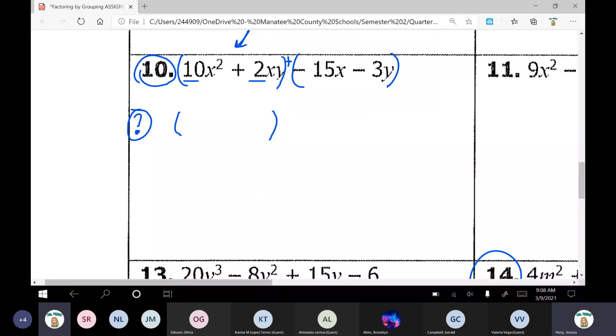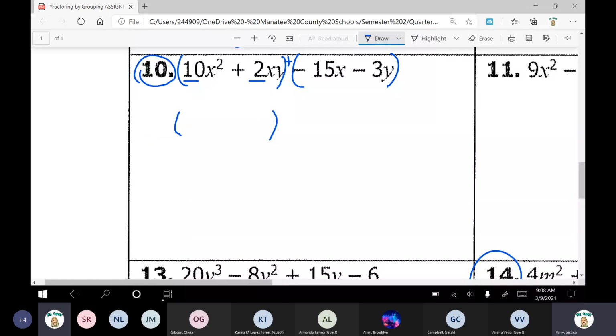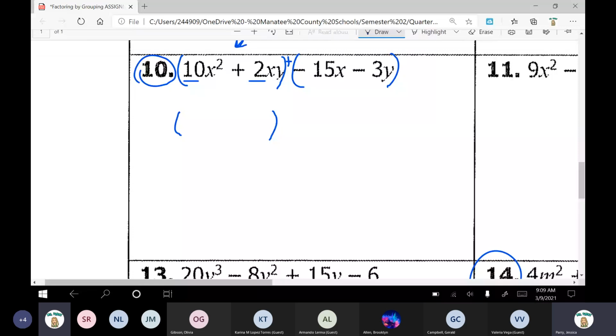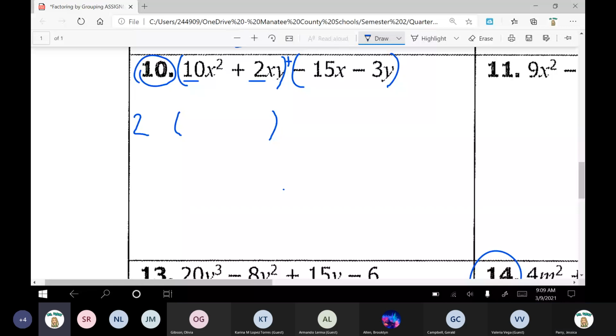I see someone said 5. Can we do 10 divided by 5 and can we do 2 divided by 5? I see some 2s. Can we do 10 divided by 2, 2 divided by 2? And yeah, the better choice here would be 2 because you can't do 2 divided by 5, but we can do 2 divided by 2. The easier way to do that is to look at your smaller number. For this one, it's a 2. And then think of all of your choices and then check and see if it works for the other number. So let's take out a 2, and then we can do our division.